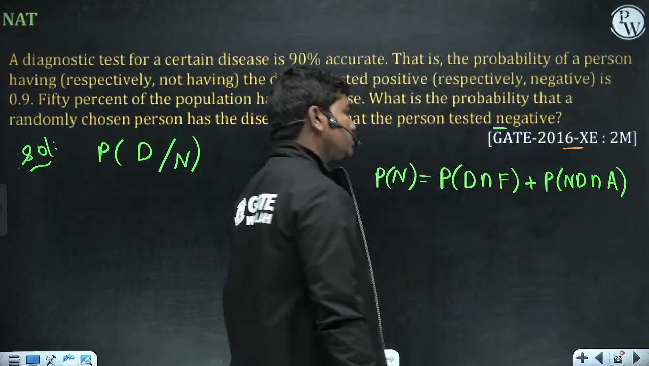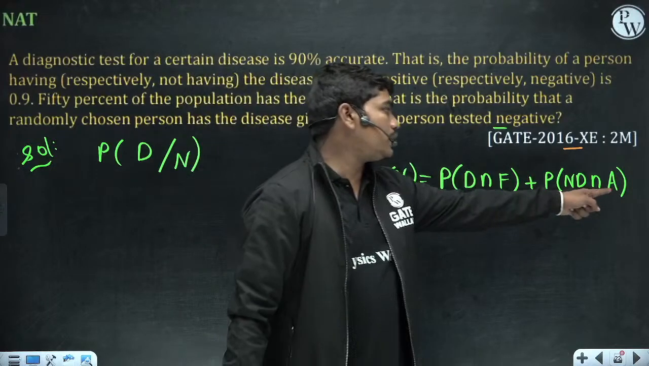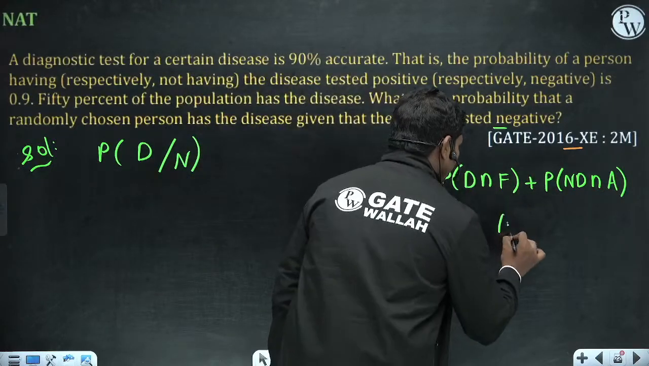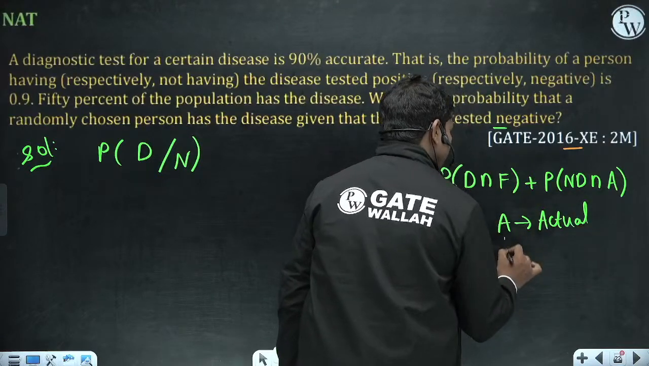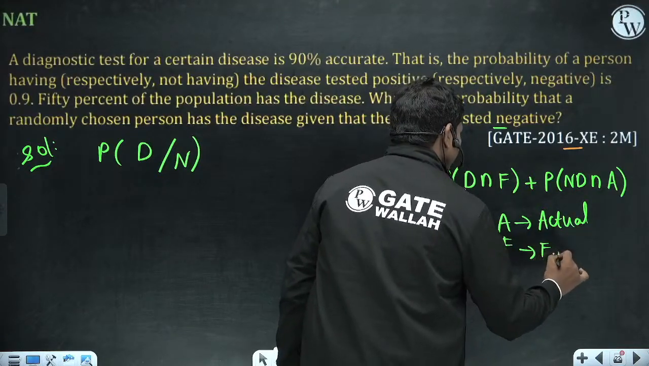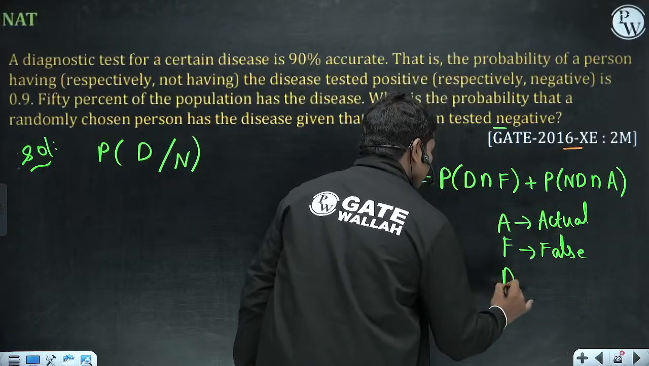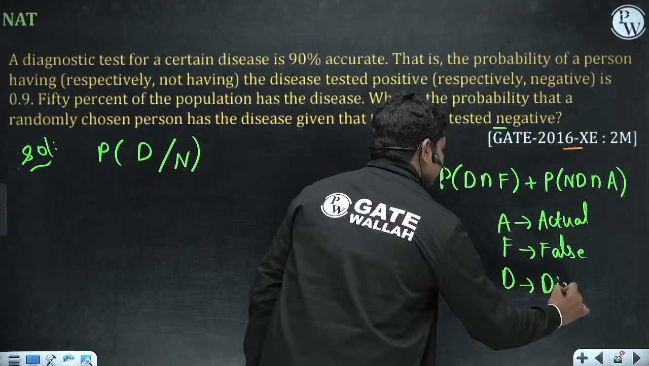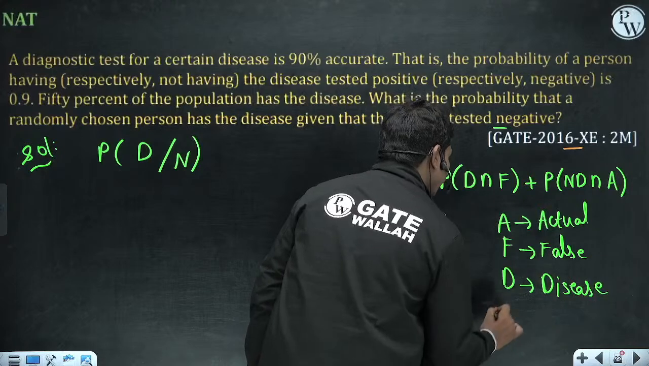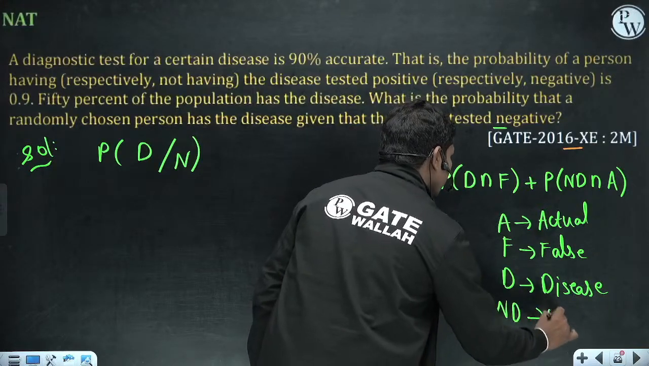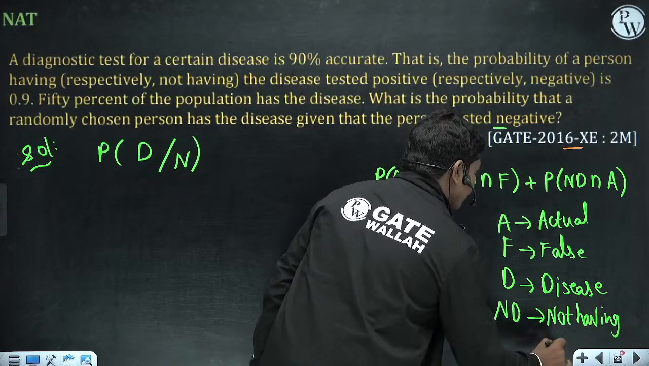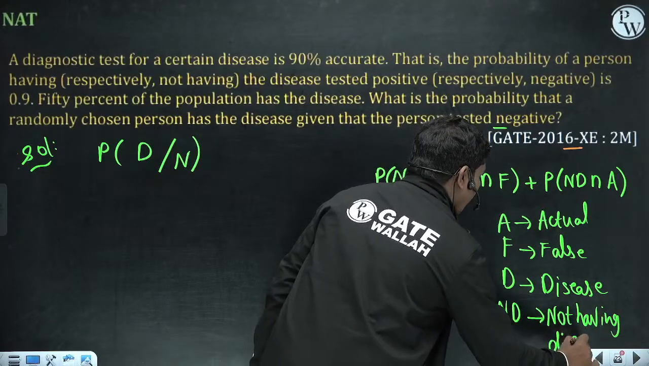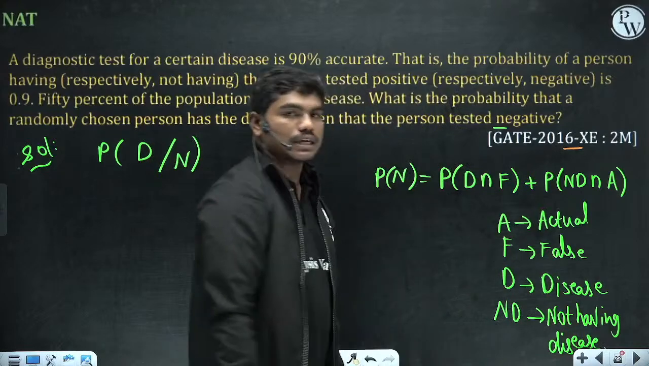So let us suppose A is for actual result, F is for false, D is for disease, and ND is for not having the disease.